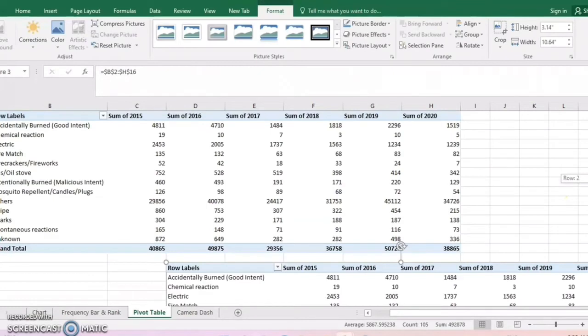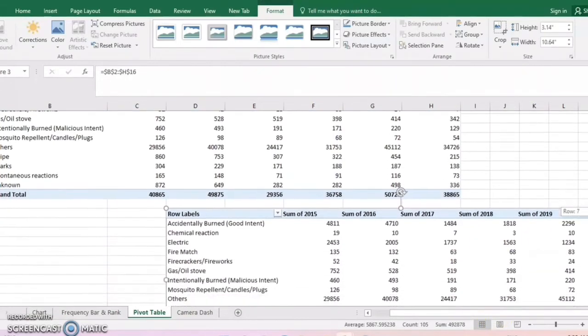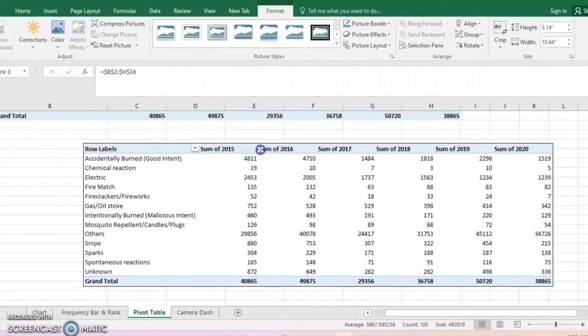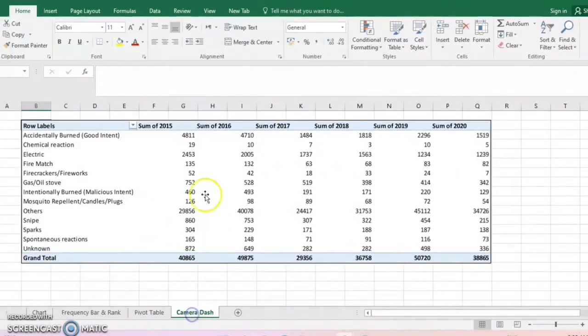Okay, the result is here. As you can see, the image is the same as the result I got before.